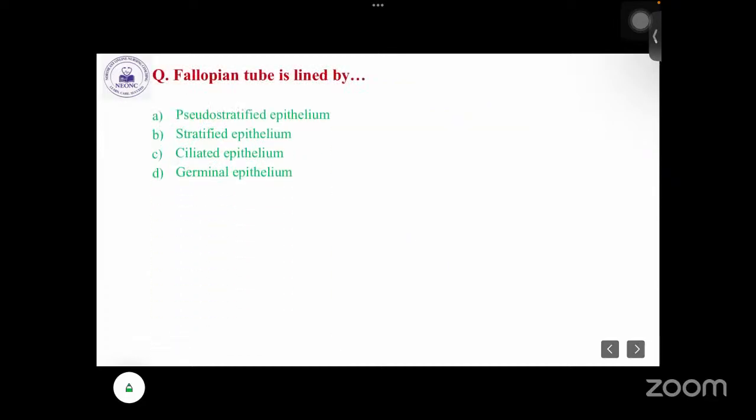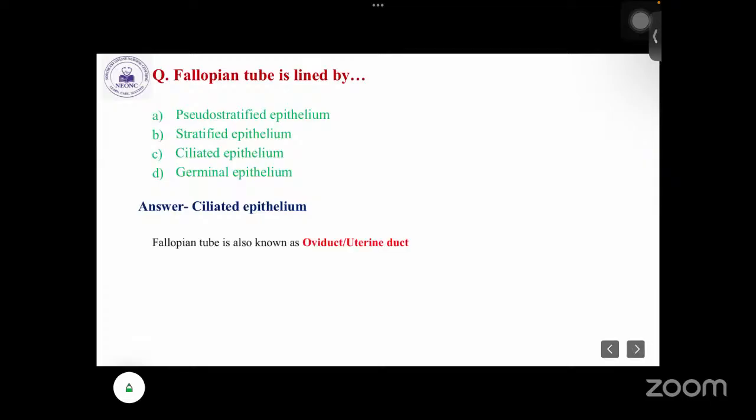Okay, so next is the fallopian tube. It is lined by pseudostratified epithelium, stratified epithelium, ciliated epithelium, or germinal epithelium. How is it? The fallopian tube is lined by, is it pseudostratified epithelium, stratified epithelium, ciliated epithelium, or germinal epithelium? That is the ciliated epithelium.